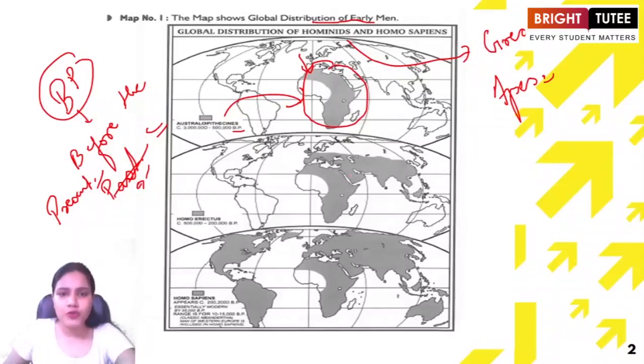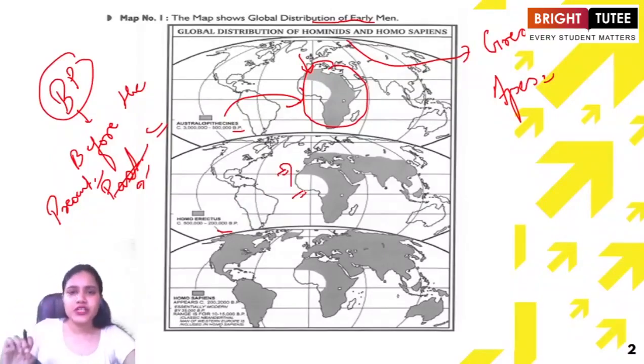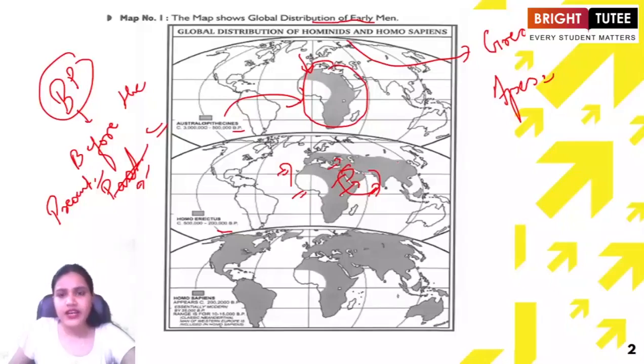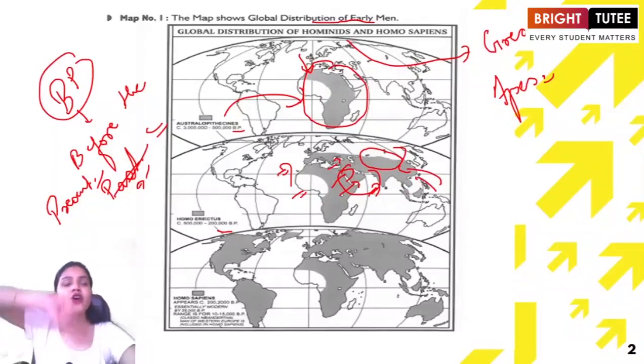Now, when we are talking about Homo erectus, just look at the time period here. This is the time period that is circa 5 lakh to 2 lakhs BP. That means before the present. At that particular time, if you look at the expansion that was happening in the map here, we see that in the African region, all these people who were living, the early forms of human beings, started expanding into different regions of Asia. If you look at the map closely, you will see parts of India, Saudi Arabia, parts of Central Asia. These are the regions where you can find how they were expanding their horizon.